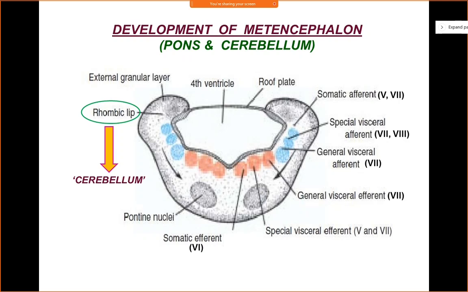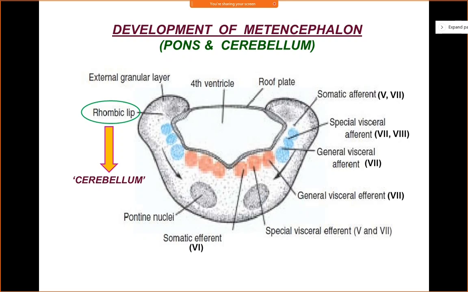Now you come to the alar plate, which is shown in the blue area. So from medial to lateral you have the general visceral afferent. General visceral afferent is carried by the seventh cranial nerve, that is your facial nerve. So this will carry the general sensations from the anterior 2/3 of the tongue, right? Then you have the next one, the special visceral afferent, that is the seventh and the eighth cranial nerve, the facial and the vestibulocochlear nerve.